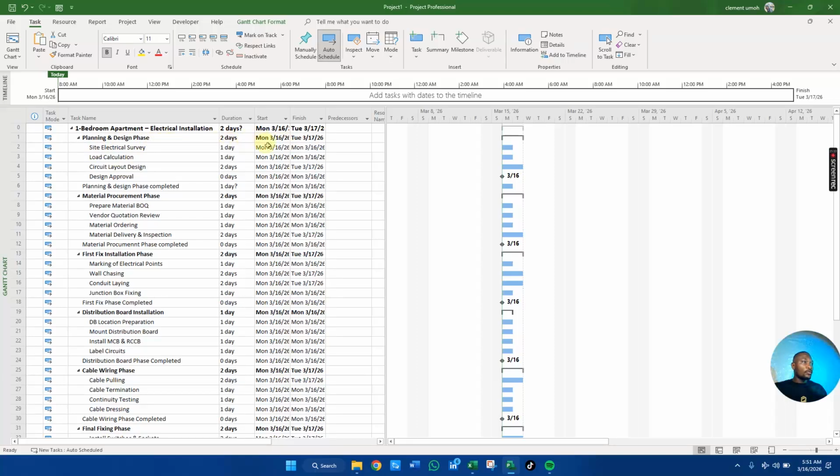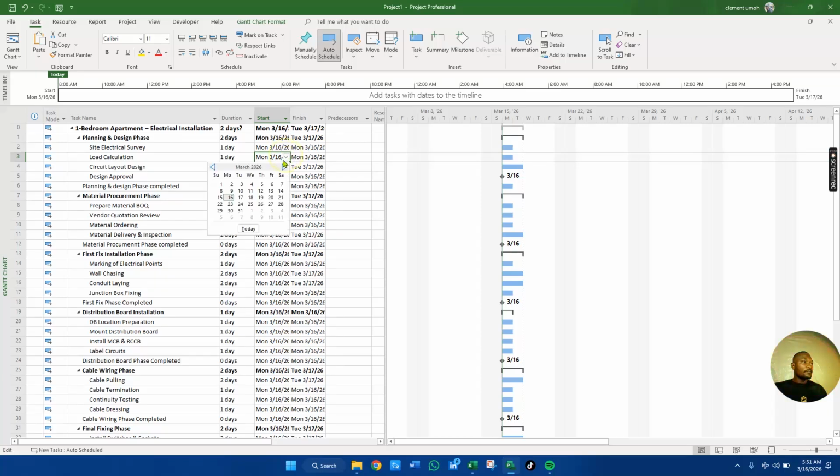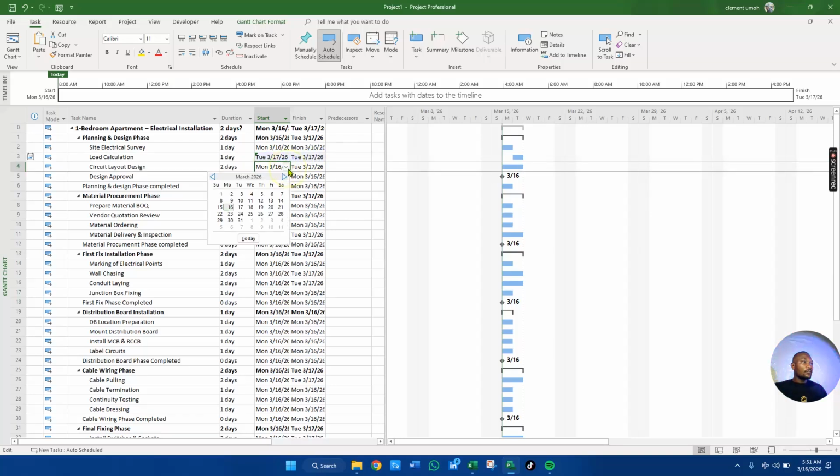We're going to leave the summary and go to the site electrical survey. So we have 1 day. Okay, why this one will come from 17th, which is tomorrow, from 17th and on the 17th as well. This one, these 2 days going to be on the 18th.